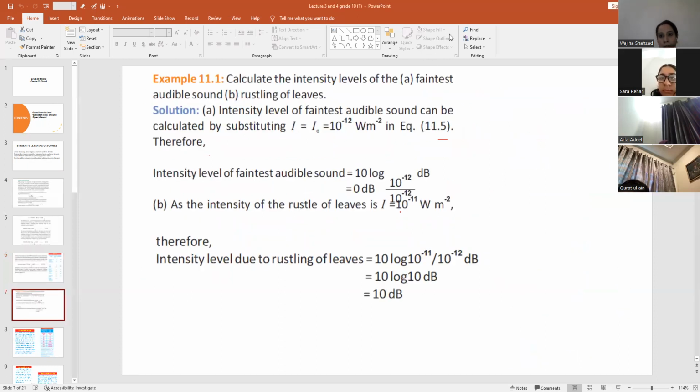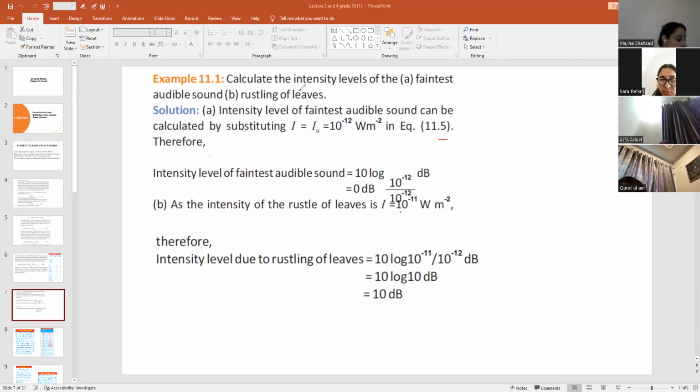Now we will see the example related to this sound intensity level. Calculate the intensity levels of a faintest audible sound and rustling of leaves. So you have to find out the intensity levels of two sounds. One is the faintest audible sound, that is a very minimum sound, and that we have discussed. It's about 10 power minus 12 watt per meter square. And the rustling of leaf is also discussed in the previous table. If you see page number 25, its value is 10 power minus 11, and its intensity level is 10. So you have to find out their intensity level.